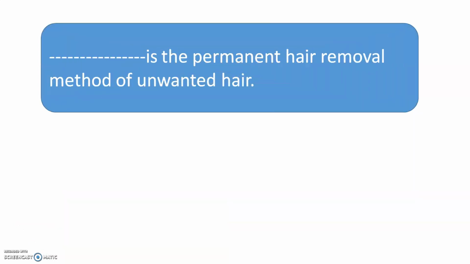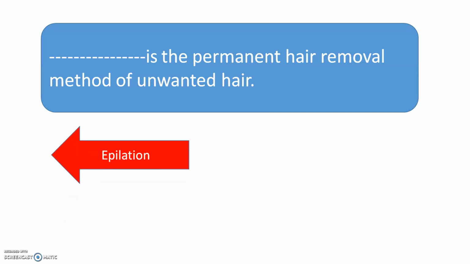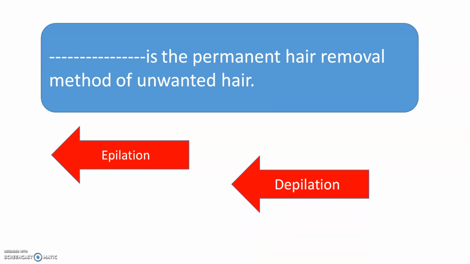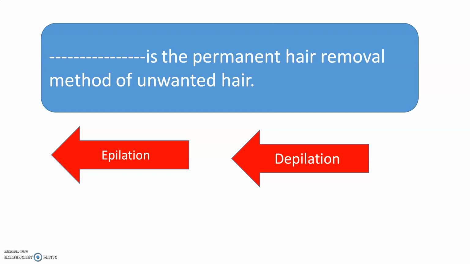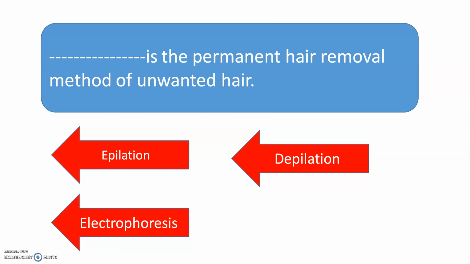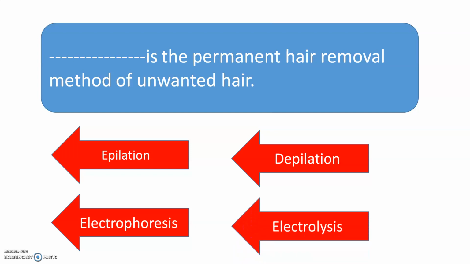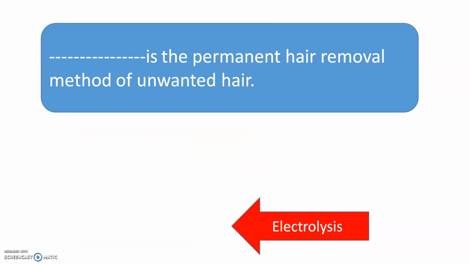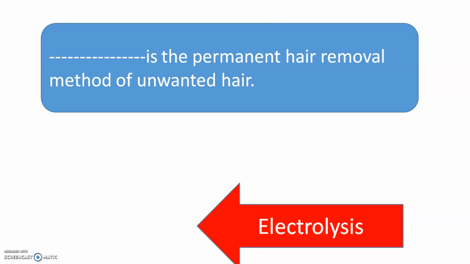Dash is the permanent hair removal method for unwanted hair. So again the options are epilation, depilation, electrophoresis or electrolysis. So the permanent hair removal method for unwanted hair is, yes, electrolysis. A small DC current is applied to the root of the hair and the roots are damaged.